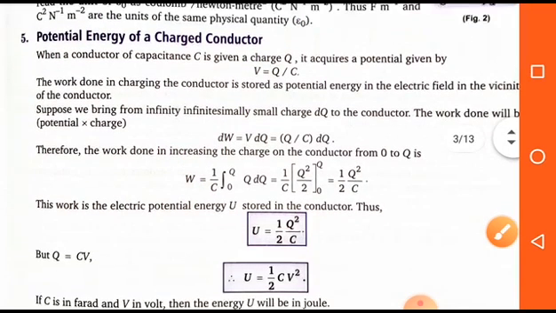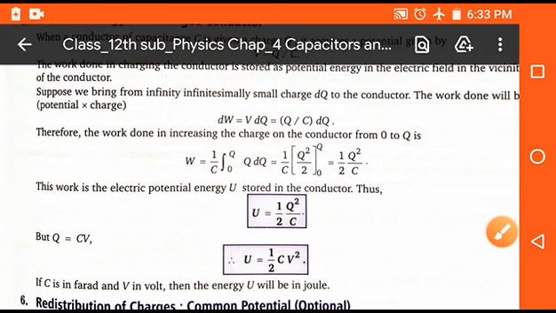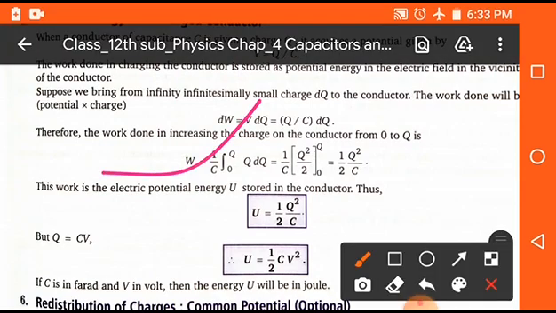Now we get 1 upon C in brackets Q square upon 2, and applying the limits 0 to Q, we get 1 upon 2 Q square by C. So the first formula will be U is equal to 1 upon 2 Q square upon C. Here U and W are both the same, because work is considered as energy. So electrical energy U is equal to 1 upon 2 CV square.